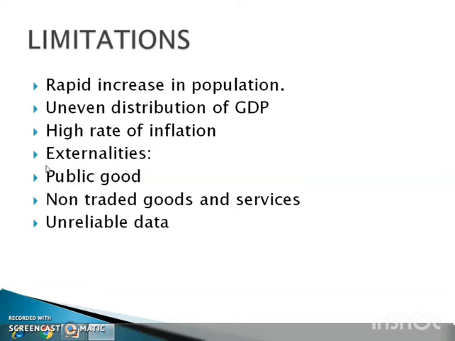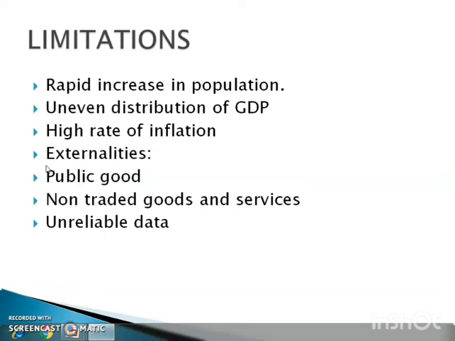Then the second one, uneven distribution of GDP. When talking about GDP and welfare, distribution of GDP is very important. If the GDP of the country is rising, the welfare may not rise as a consequence, because the rise in GDP may be concentrated in the hands of few people, while for the rest the income may have fallen.